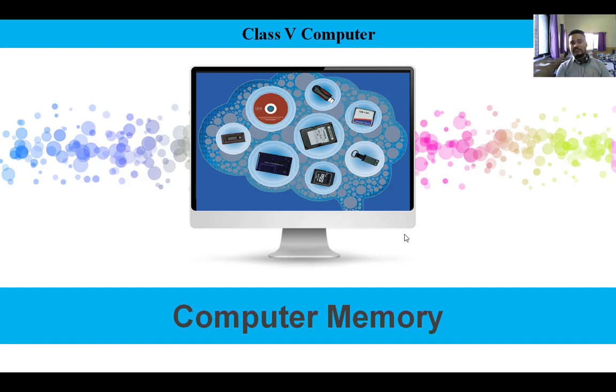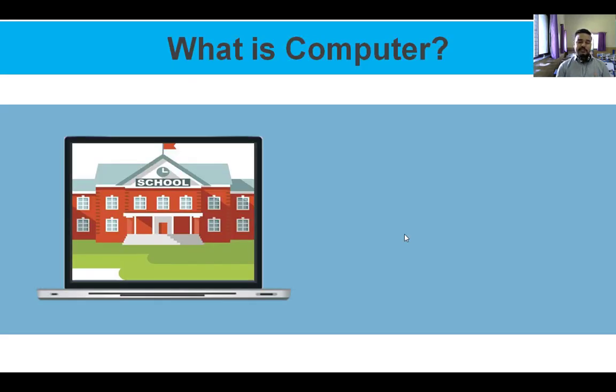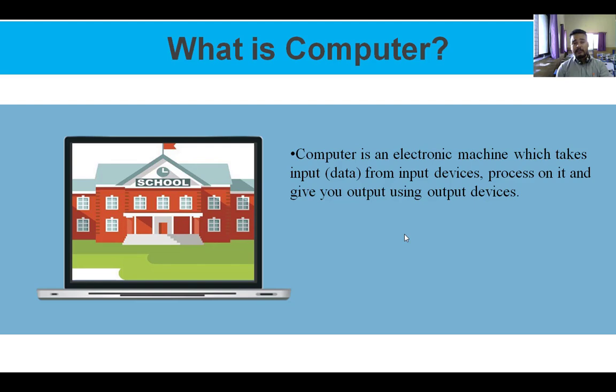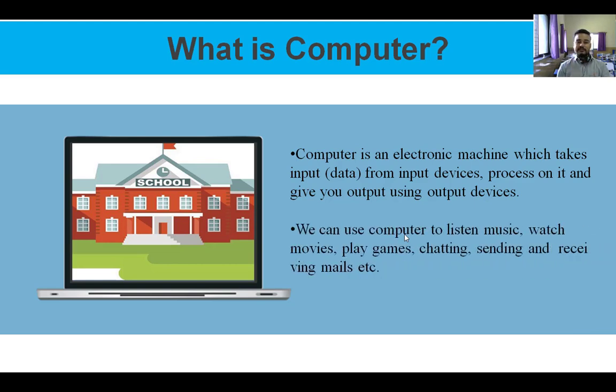So let's get started. On that day also, and today also, I would like to ask you what is meant by computer. So what is a computer actually? A computer is an electronic machine. Why is it an electronic machine? It is an electronic machine because it takes input from input devices, processes it using processing devices, and gives you output using output devices. So what do we give as input? We give input as data, maybe any instruction or command given to it.